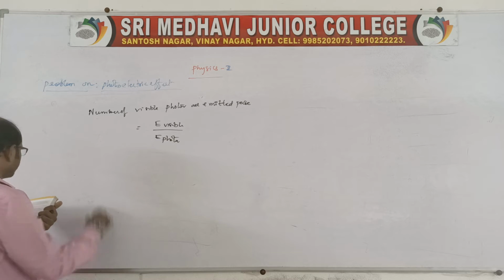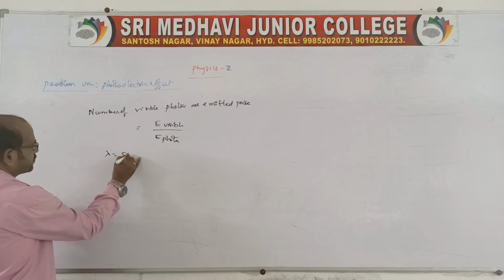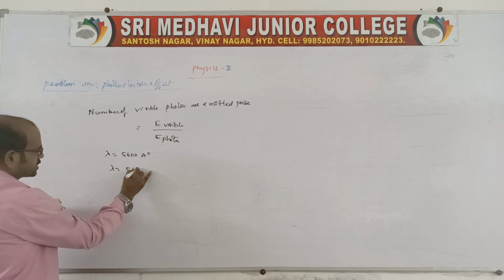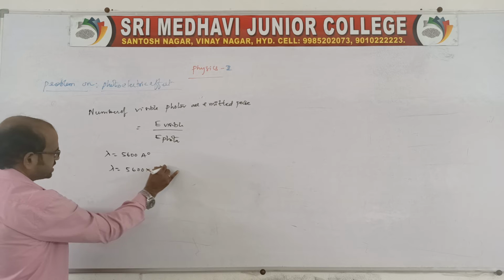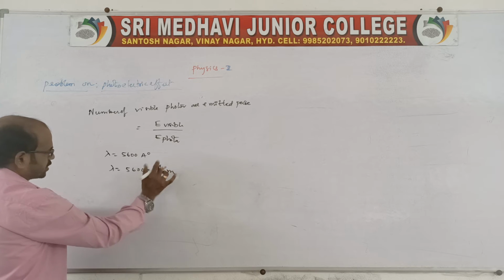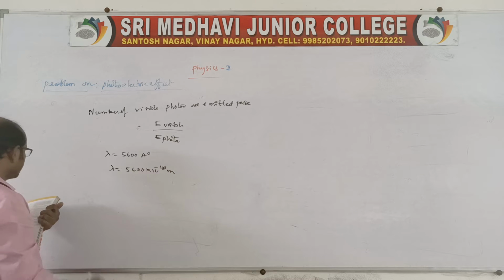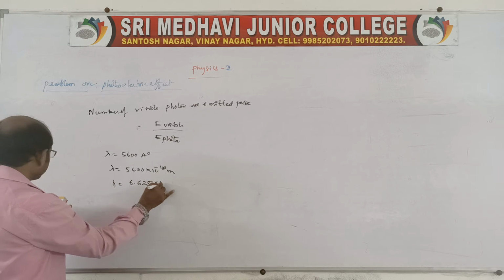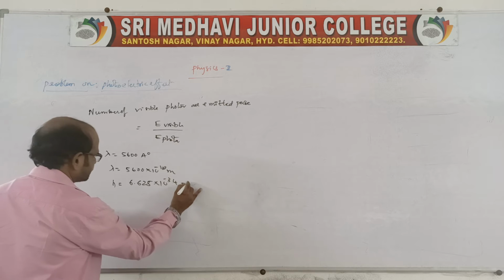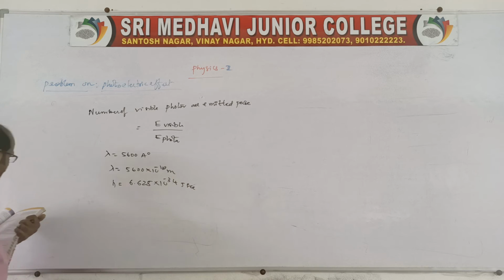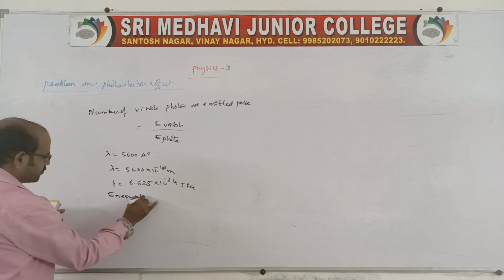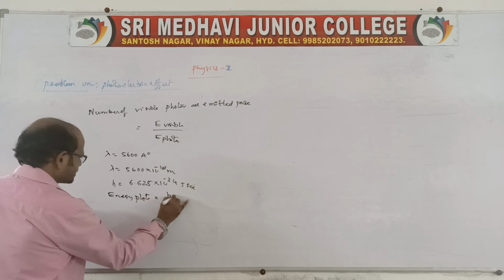So, better you calculate with the given data. Lambda is given as 5600 angstroms, so 5600 into 10 power minus 10 meter. Planck's constant is given, 6.625 into 10 power minus 34 joule second. Energy of photon is equal to hc by lambda.